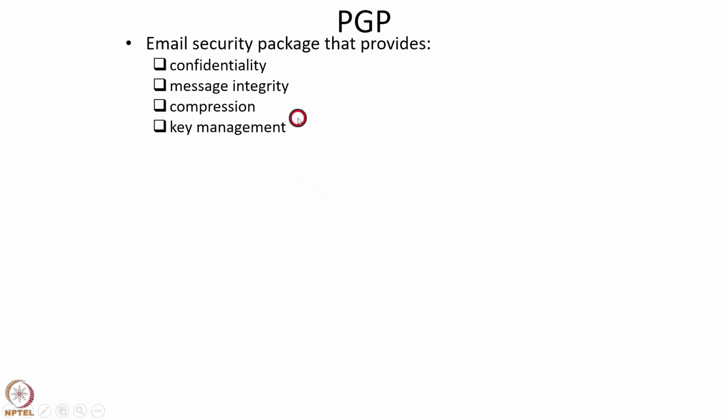PGP is an email security package that provides the following security mechanisms: confidentiality, message integrity, compression, and key management. The email is encrypted before it is sent to the other side, and a digital signature is used to provide message integrity. That is, if anyone tampers with the message during transit, or someone pretending to be the sender sends a message, in that case the receiver can know that either the wrong sender sent it or it was tampered with during transit. So message integrity is provided in this package, and compression is also included.